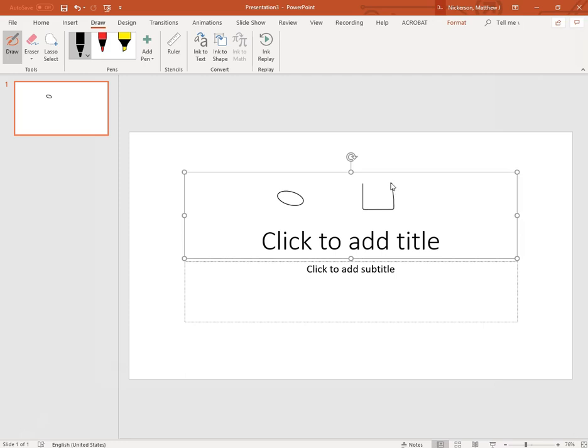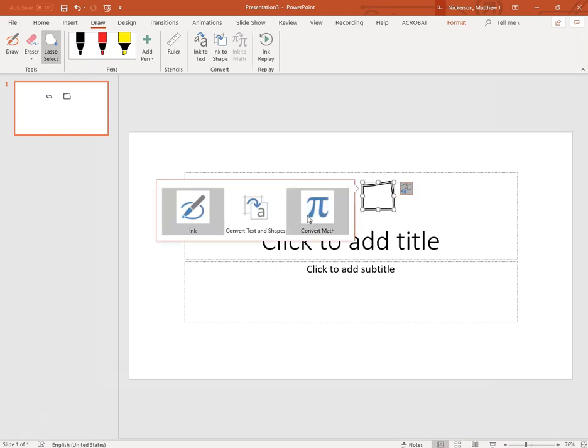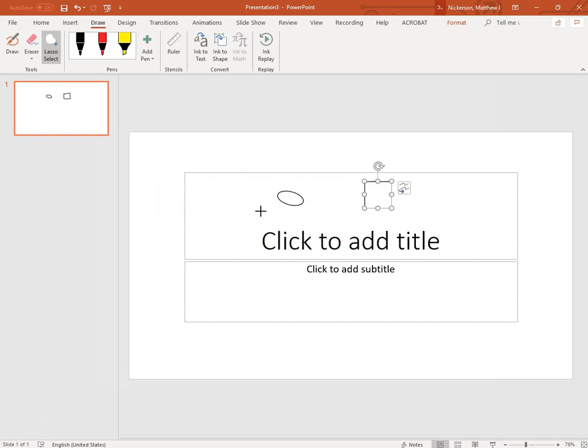Alright, so let's try another one. This one's more or less a square. Again, use the lasso to select it, and the icon opens to the right. If I choose math, it'll change it to the closest symbol that it thinks I might be trying to draw. In this case, it was a square I was trying to draw, so select this change in shape. Let's try that again.